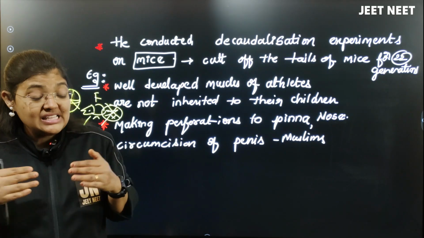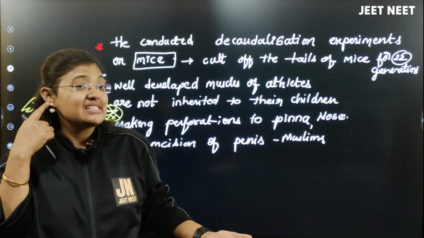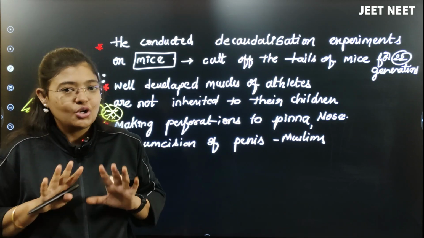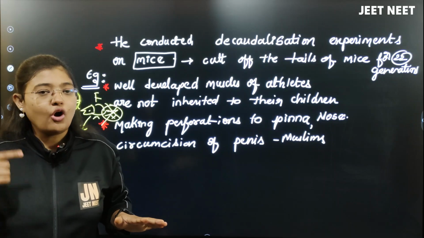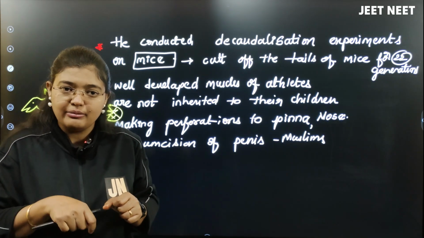As we produce offspring, will our offspring also get this character which we acquired? No, right? The nose boring or ear boring is not going to happen. We are going to do it again for them.